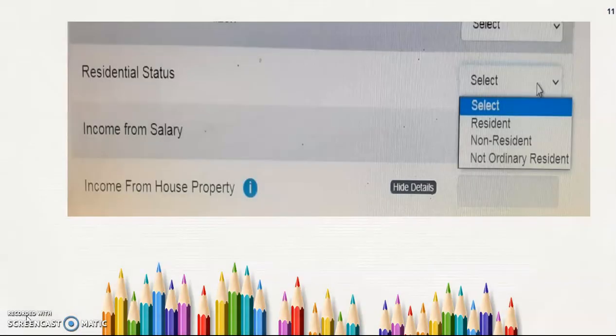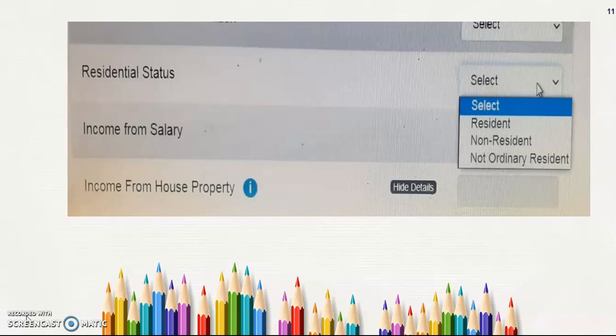Next is the residential status. Under residential status, there are three divisions: resident, non-resident and not ordinarily resident. As we all know, a resident is a person who is a citizen of a particular country. For example, in India, I am a resident in India. I am doing my business here, I am doing my profession here, I have settled here. So I am a resident in India.